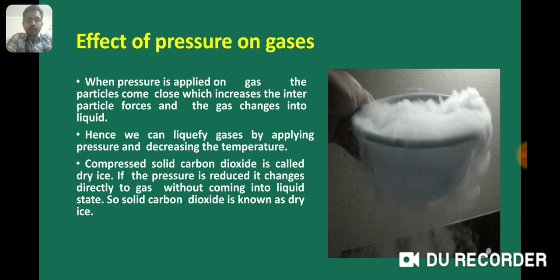Compressed solid carbon dioxide is called dry ice. Dry ice is also called solid CO2. If the pressure is reduced, it changes directly into gas without coming into liquid state or without wetting the surface. That's why solid carbon dioxide is known as dry ice. It is an extremely cold substance.